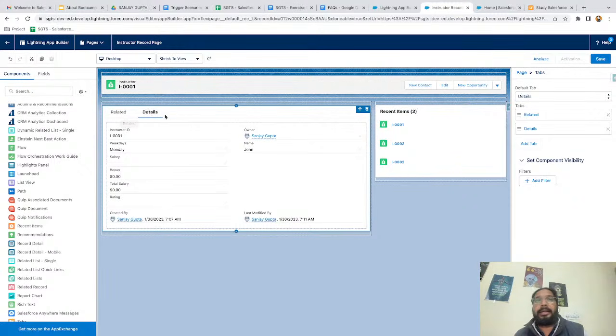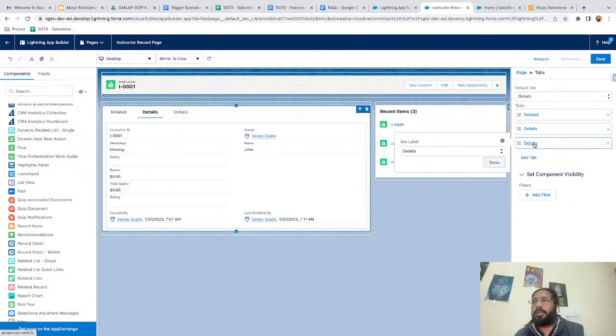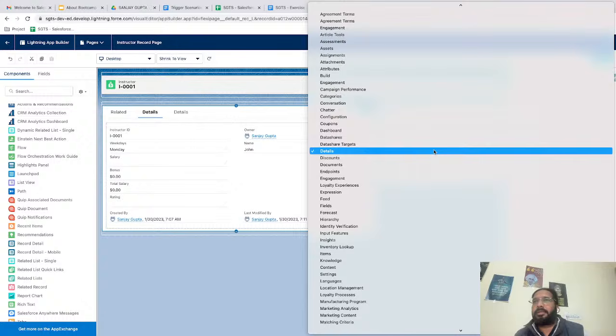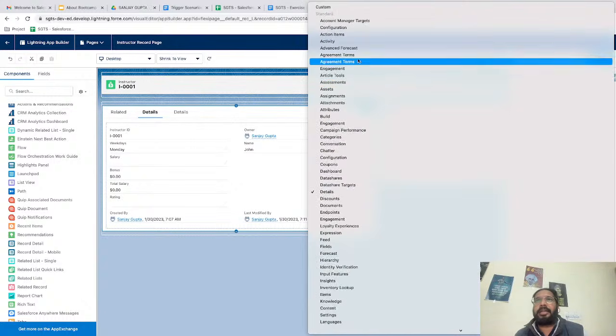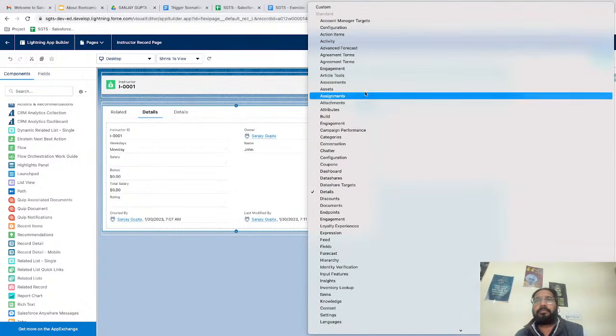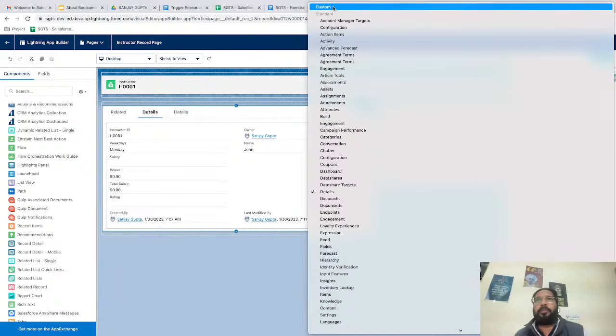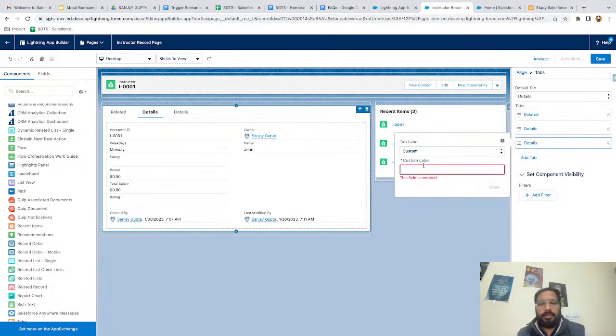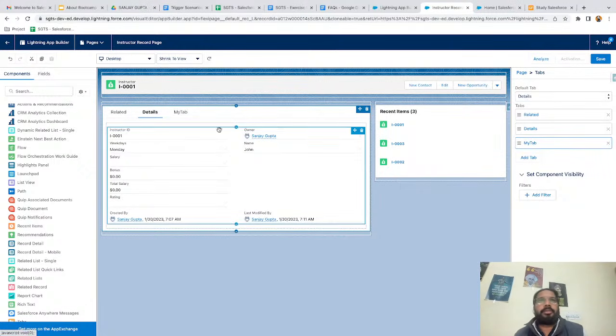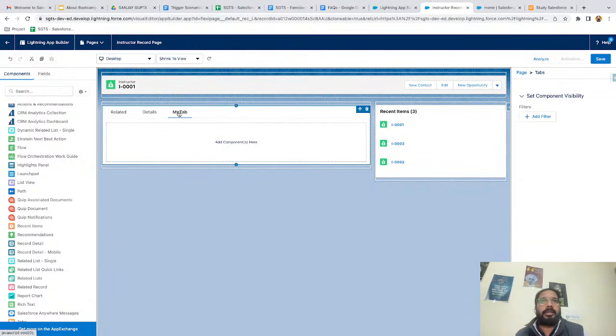So related and details, two tabs are available. If you want to add more tabs, you can just click here. So just click on this details, then go here. You can just select any standard component name from here. If you want to create custom, you can. So I am naming it as my tab. Done. So you can see a new tab is created here.